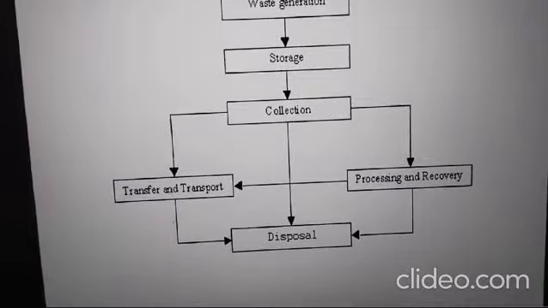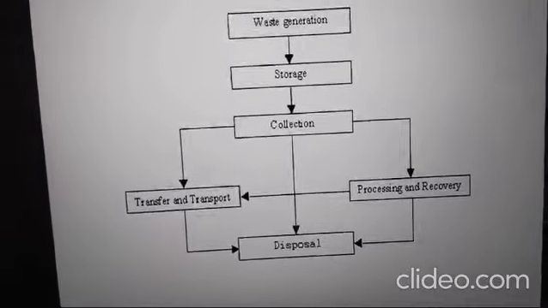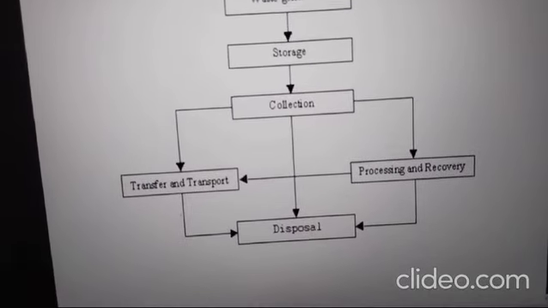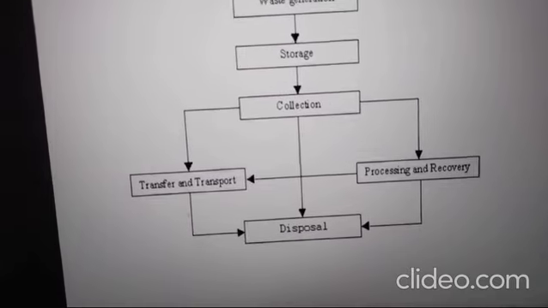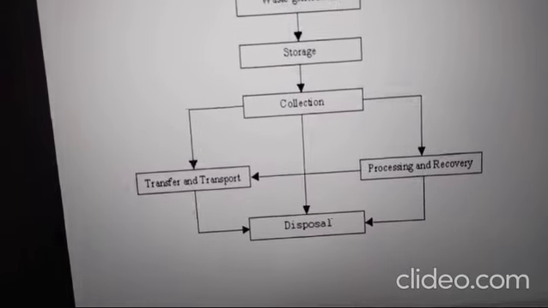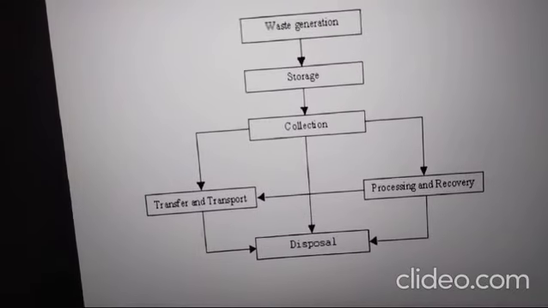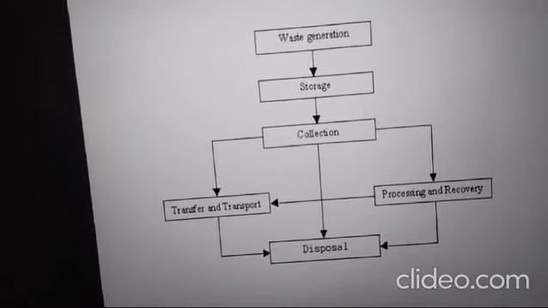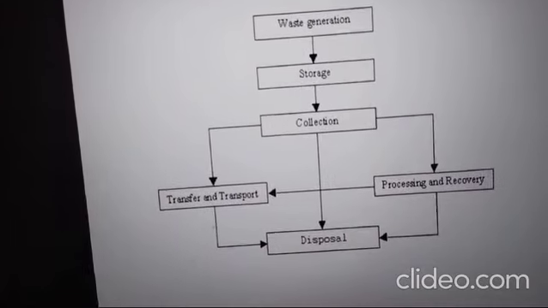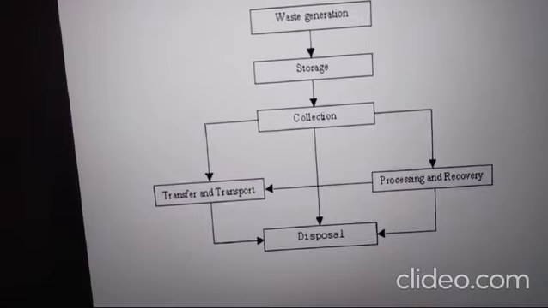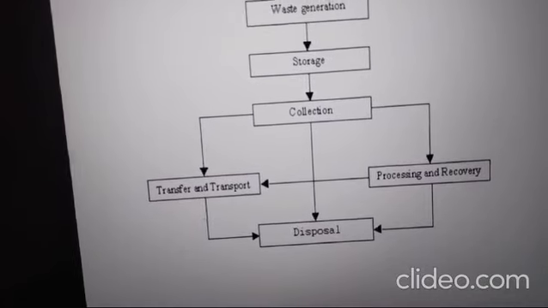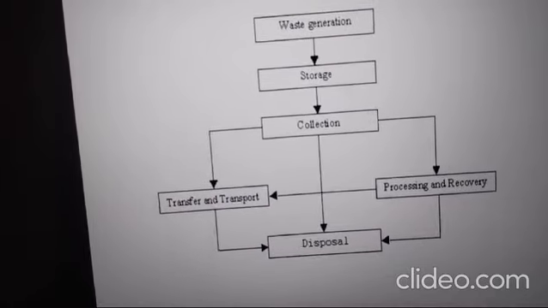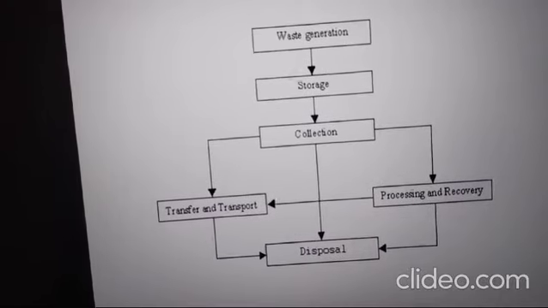One is waste generation from different sources, maybe industry, hospital, school, college or domestic. Then the waste is stored at a particular destination point, and here the waste is separated into two types. One is biodegradable waste, another one is non-biodegradable waste. Then the collected waste goes to the recycling and processing stage. We can recover useful chemicals and useful metals from the waste also.